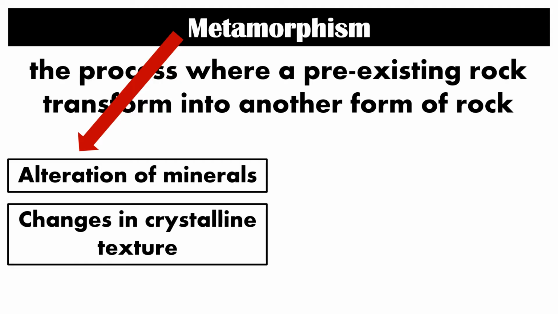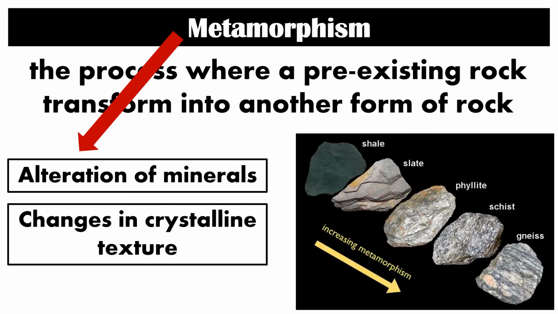So one example of metamorphism is happening in this type of rock. So shale is a sedimentary rock, and as it is undergoing metamorphism, changes in minerals and changes in crystals are happening in it. So shale will evolve into a slate, into phyllite, into schist, into gneiss as it undergoes metamorphism, changing the minerals in every rock type, and aside from that, changing the texture in every rock type.